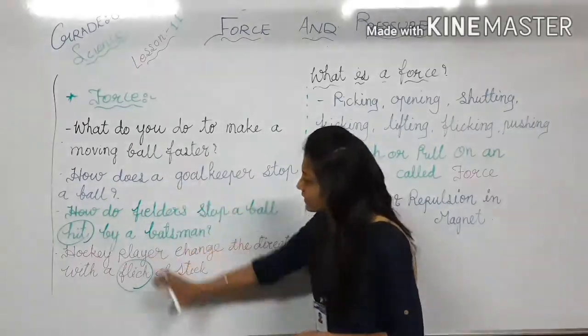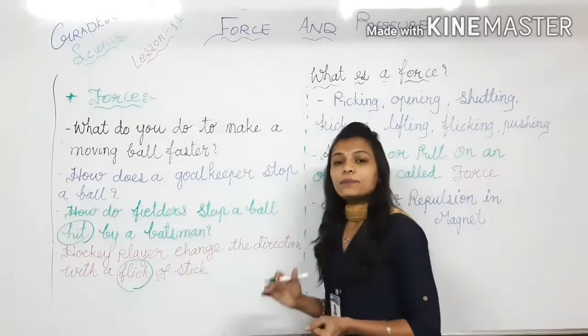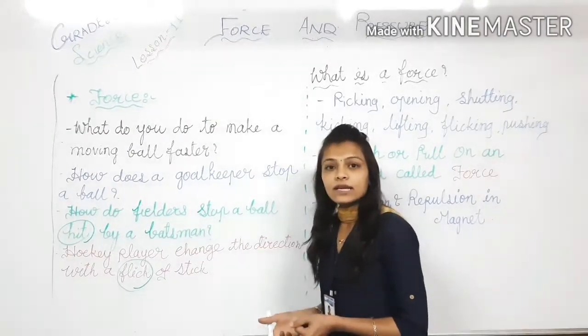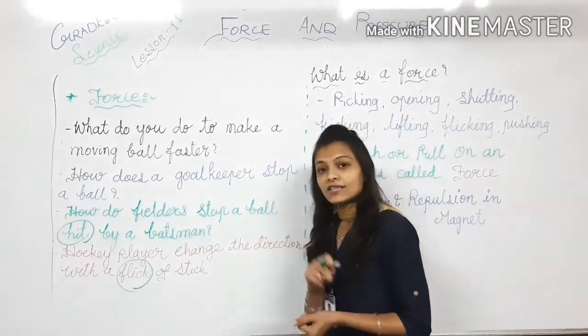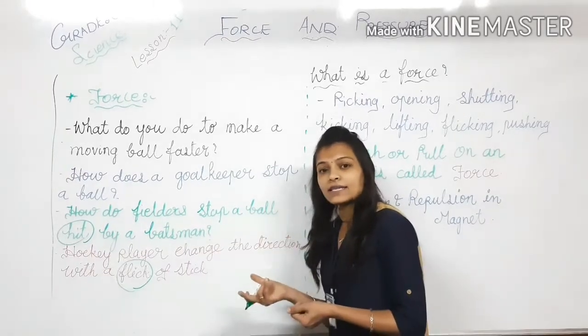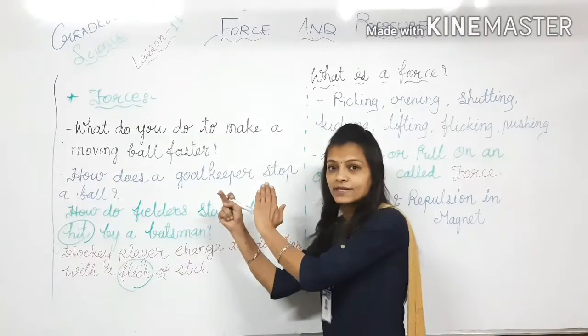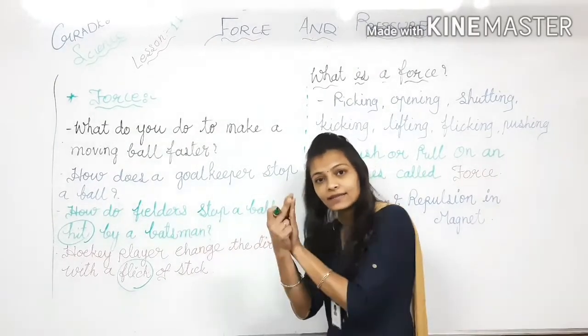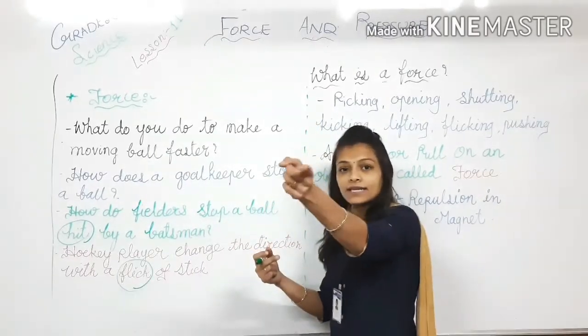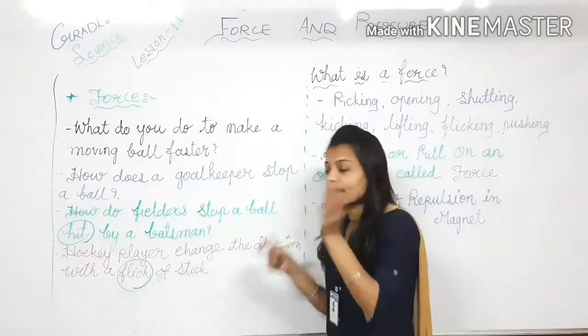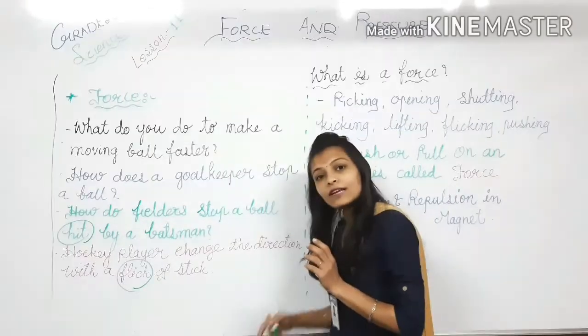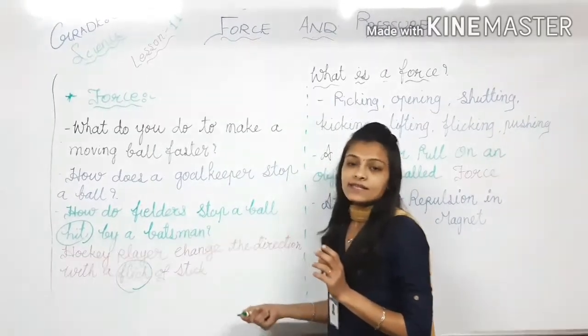So in these cases, the player is applying force to change the direction of the ball also. Why direction? Because when the bowler is bowling, the ball will come from the bowler's side. Again, the batsman is hitting the ball, and it will go in front of his side. मतलब ball उसके सामने जाएगा. So when applying force, they will change the directions.